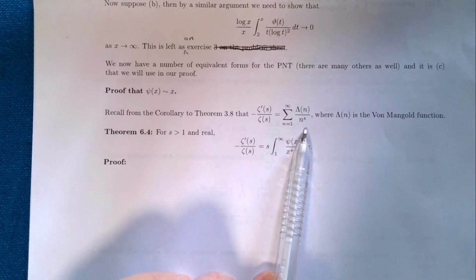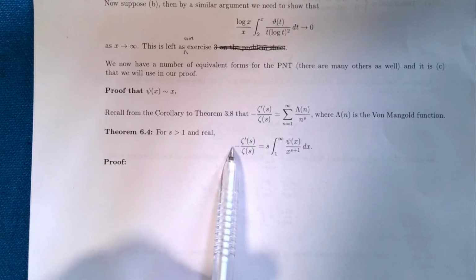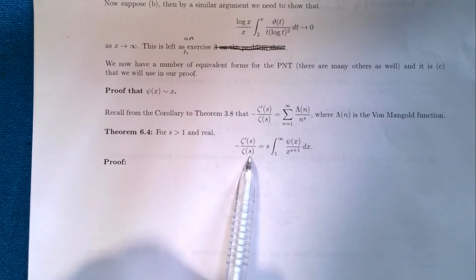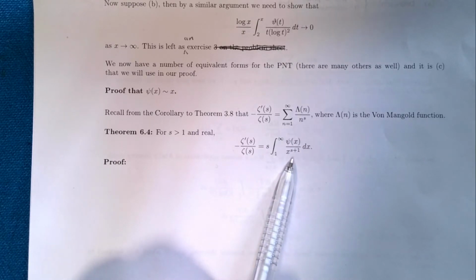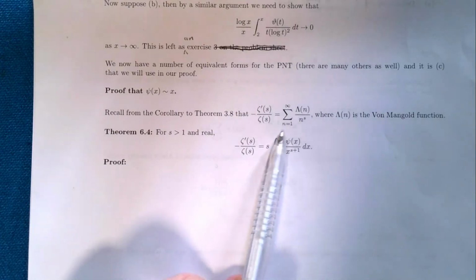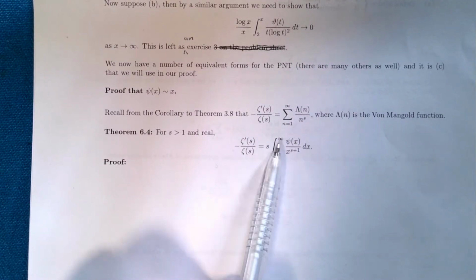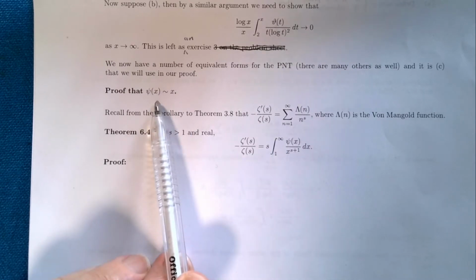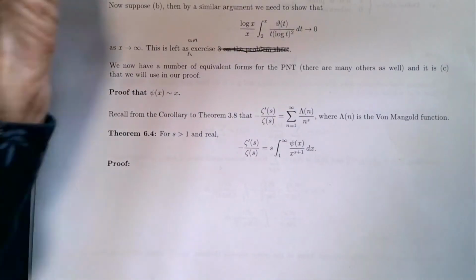And what we're going to do now is to prove that this minus the logarithmic derivative of zeta is given by this integral involving psi. The reason we're going to do that is we're then going to invoke the Wiener-Ikehara theorem, which we can apply to this to show, in fact, this result up here. So firstly, just to go through the proof of this one to get this nice connecting integral.